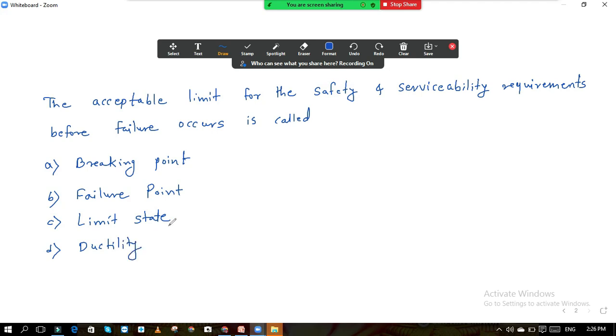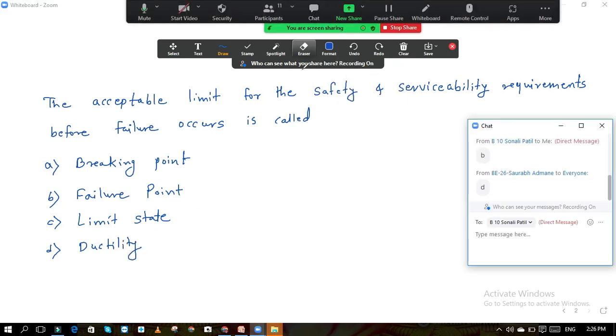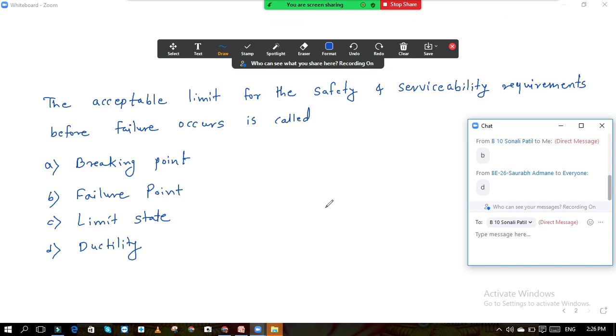Now this is a very easy question. You should give the answer. This is a very basic question. The acceptable limit for the safety and serviceability requirements before failure occurs is called what?